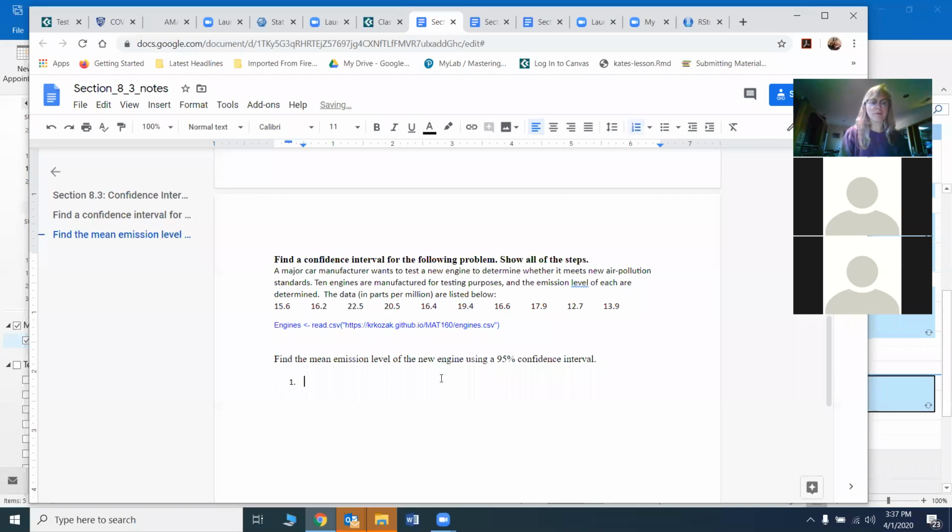So the very first step of every confidence interval, and hypothesis test for that matter, is to state your variable and parameter.